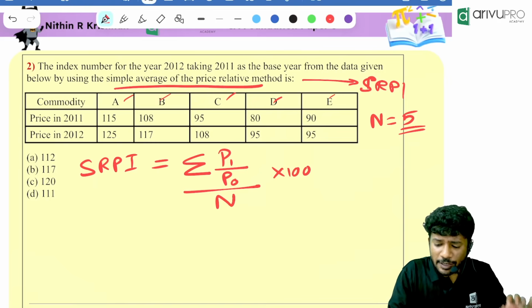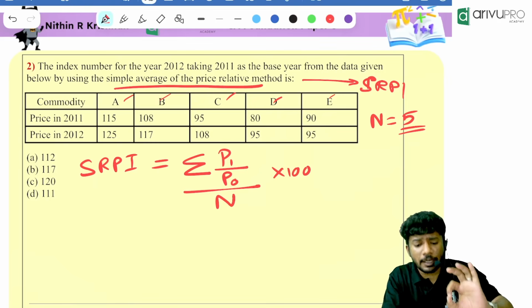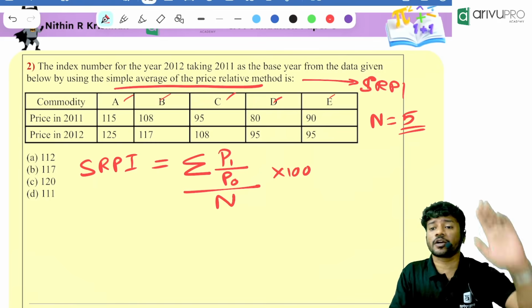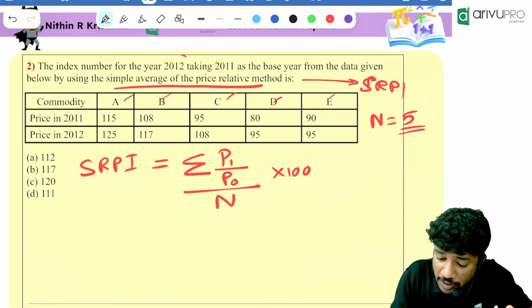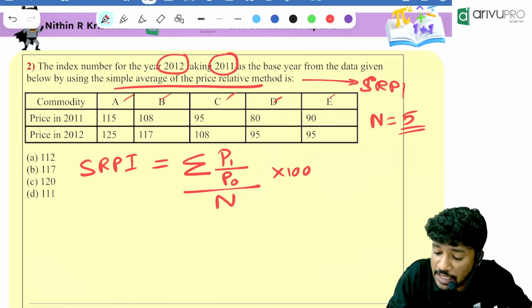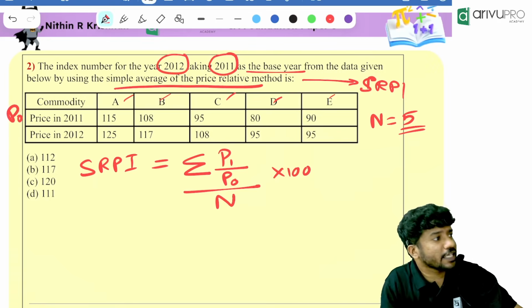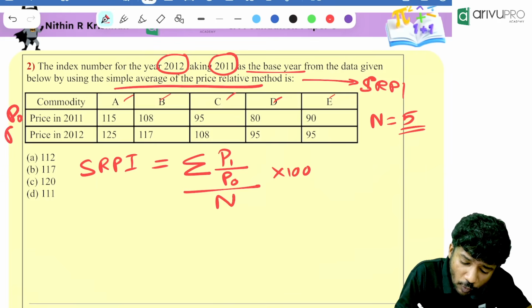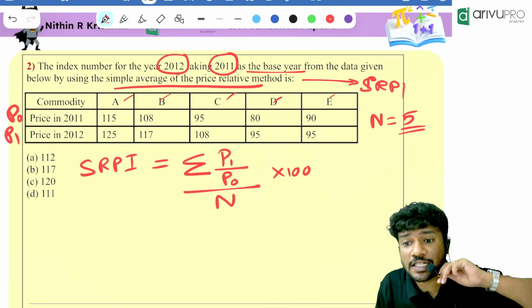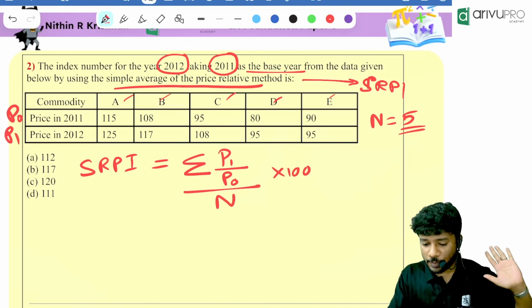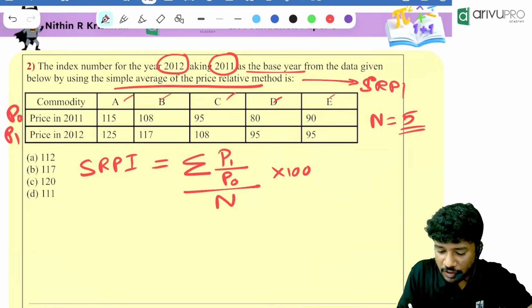Now people, we require summation of P1 by P0. Which is the current year and which is the base year given in the question? Index number of the year 2012, taking 2011 as the base year. So P0 is for the year 2011. P1 is for the year 2012. Now summation of P1 by P0. P1 by P0 means first case.